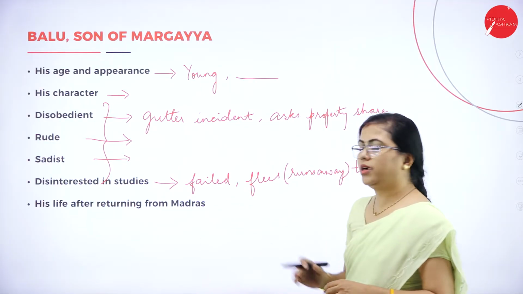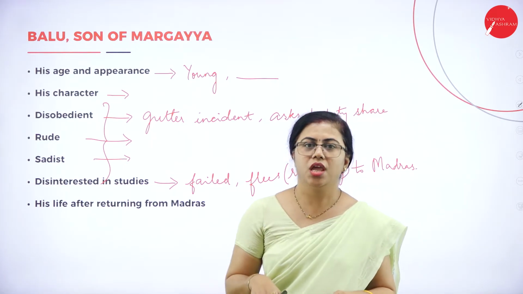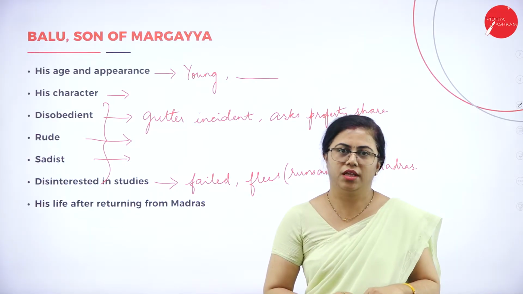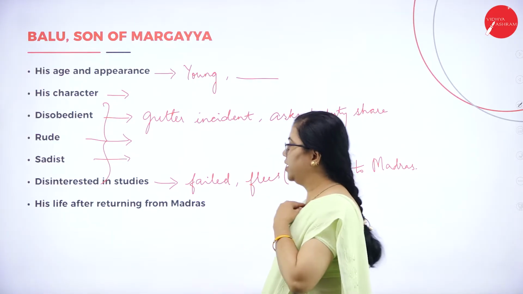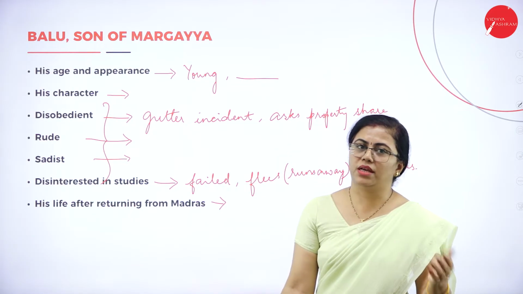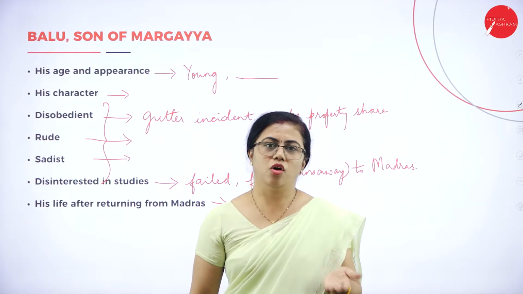So what does that do? He just indulges in all illegal activities. He starts leading a lavish life, and that can be mentioned when you are talking about his life after returning from Madras. How his mother treats him, how Margaya gets Balu married, all this can be mentioned.